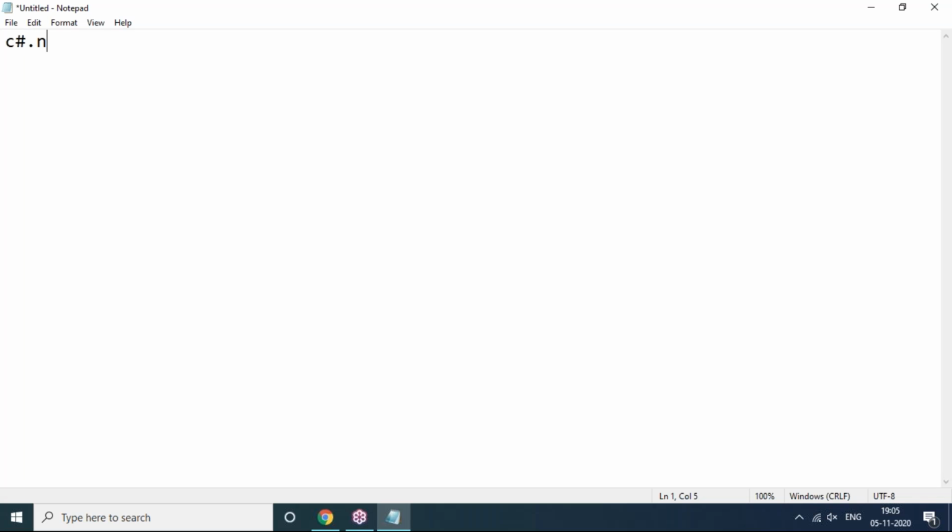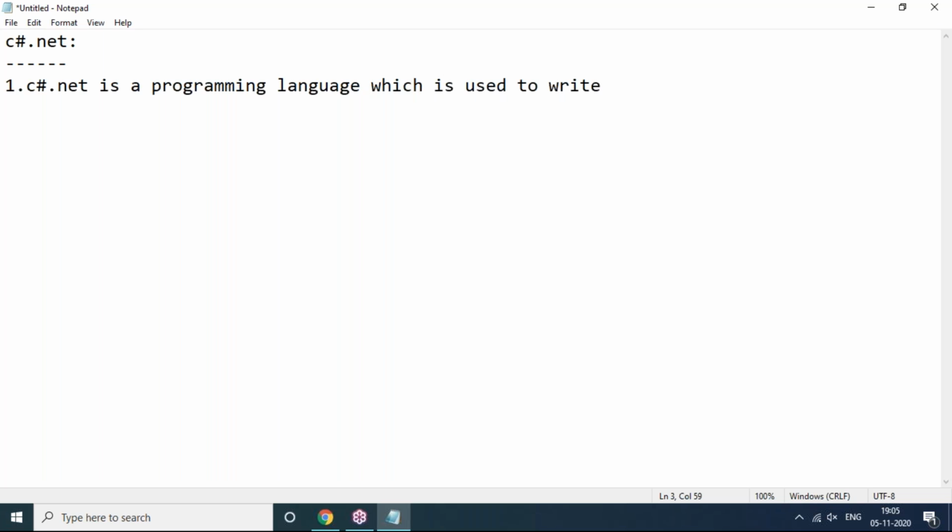So here you can see C#.NET. What is C#.NET? You know that very well. C#.NET is a programming language which is used to write logic code for application development.